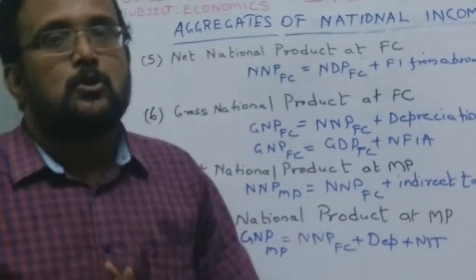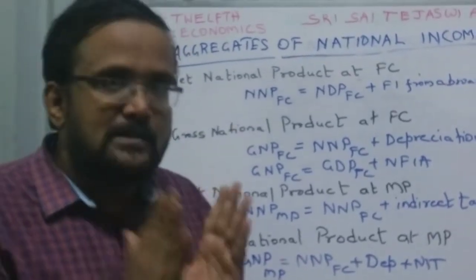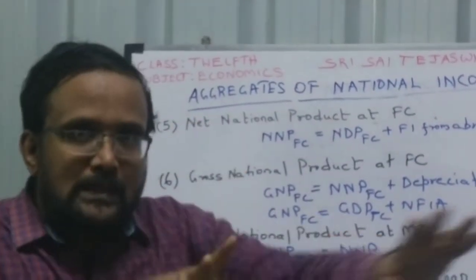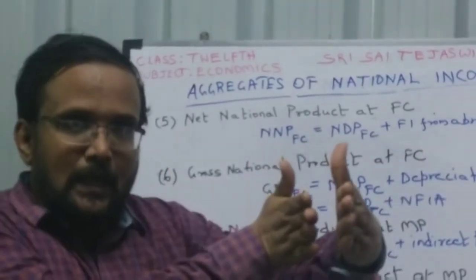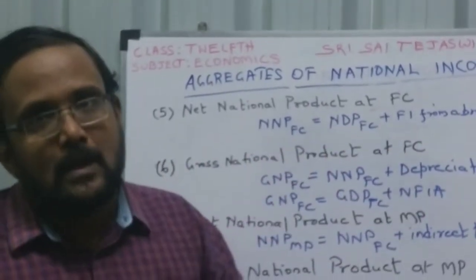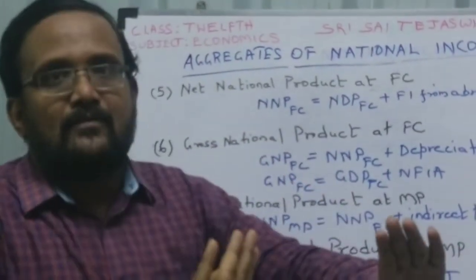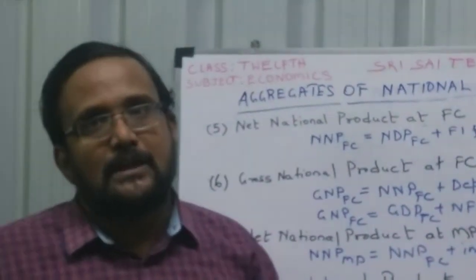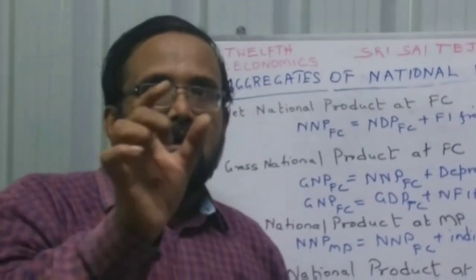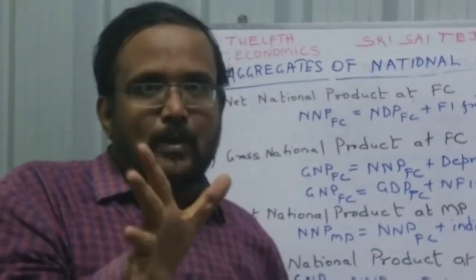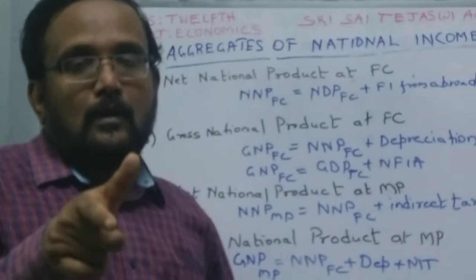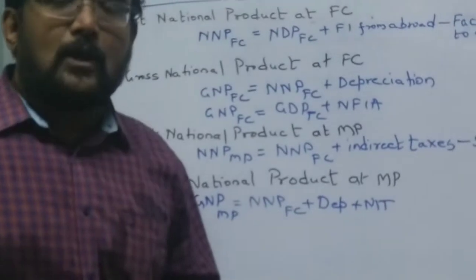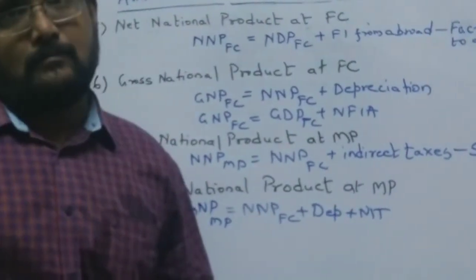No. So we have to have something called real GDP. Real GDP takes this price variation into account. They have a base year and then they calculate the GDP. If they keep the price variation constant and then calculate the GDP irrespective of the price fluctuation, then it will become real GDP. If they don't, it will become nominal GDP.